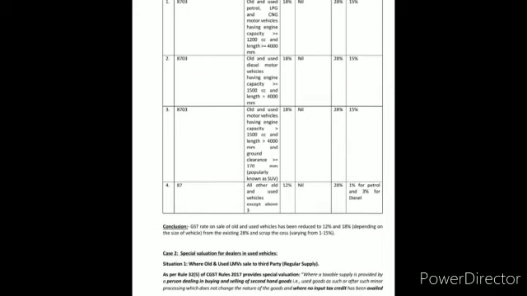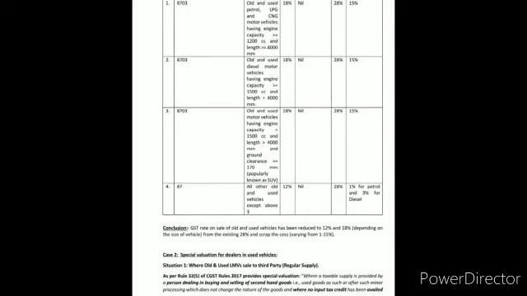As per case 2 and Rule 32 sub-rule 5 of CGST Rules 2017, there is a special valuation. Special valuation means when the valuation is not done on the normal basis, there is something specific over the normal. Rule 32 sub-rule 5 states that where a taxable supply is provided by a person dealing in buying and selling of second hand goods, that is used goods, or after such minor processing that does not change the nature of the goods.